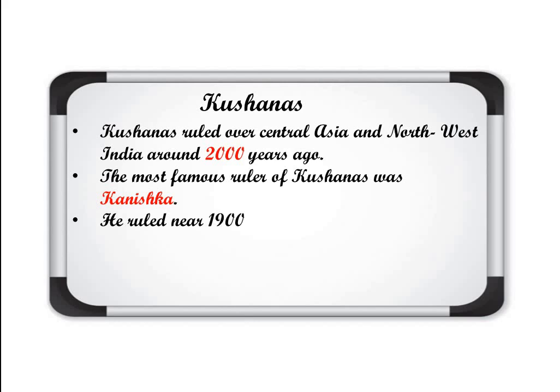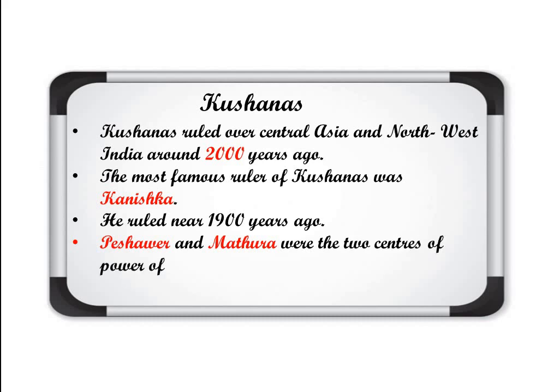He ruled near about 1900 years ago in that Kushanas kingdom. Peshawar and Mathura were the two most important centers of power for Kushanas.